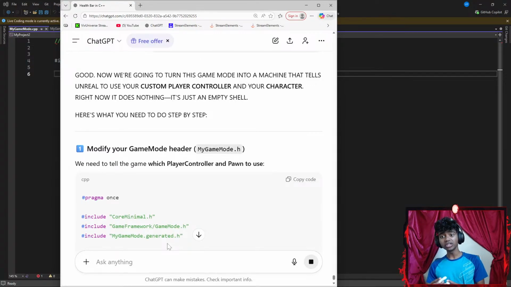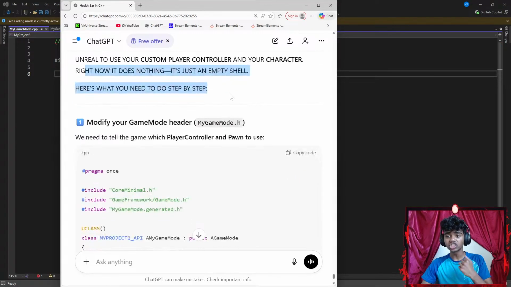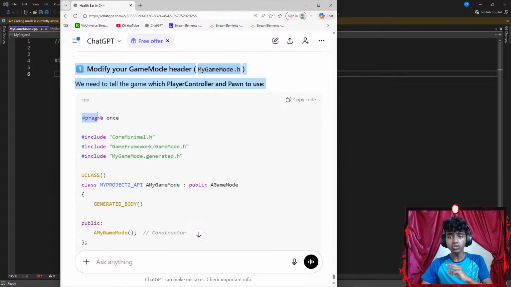Okay, good. Now we're going to turn this game into a machine that tells Unreal to use your custom player controller and your character. Right now, it does nothing, just an empty shell. Here's what you need to do step by step. Modify our game mode header files, my game mode.h. We need to tell the game which player controller and pawn to use.